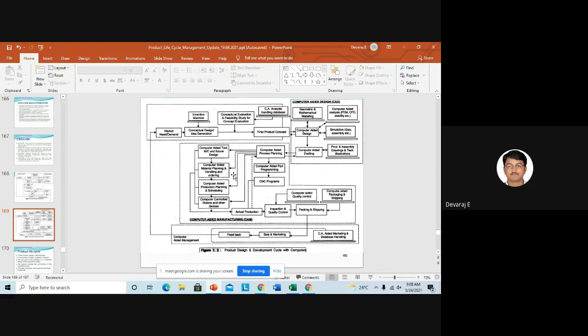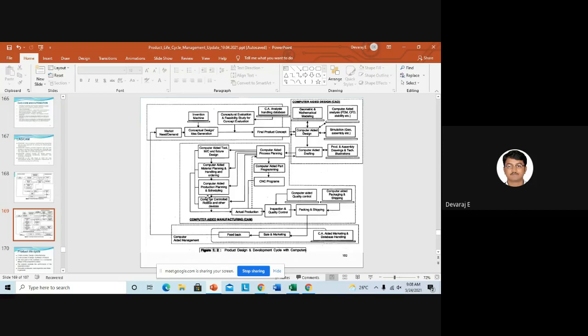We will place the machines, for example 10 machines, and we will see in each machine how much time is required. So we are placing the workpiece virtually, and we'll be trying to analyze how much material is required, how much material will be wasted, how much time is required. Everything we will analyze virtually first. Then we will implement it from the virtual to the real manufacturing system.